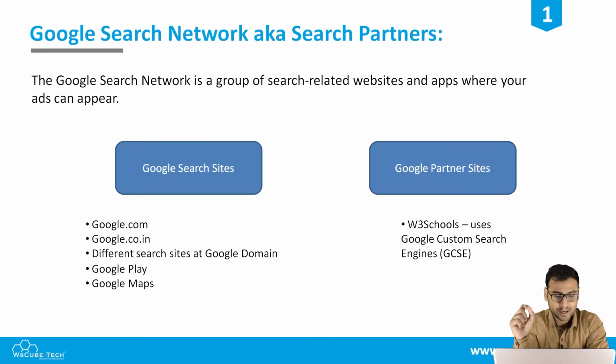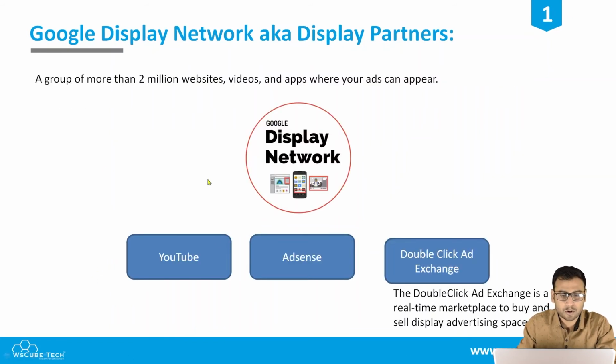One thing we have to make clear in the very beginning: it's not only the Google search engine result page where your search ad is going to show up. There are other locations over the internet where your search ad can show up, and that you have to decide. You will get the option while creating your campaign. You'll have that control, whether you want to show it on Google partner websites or not.